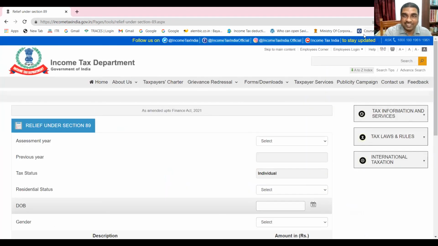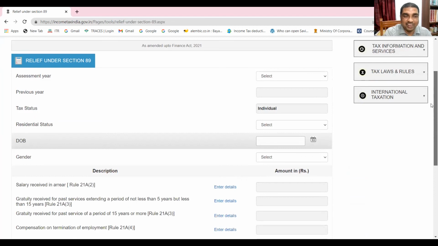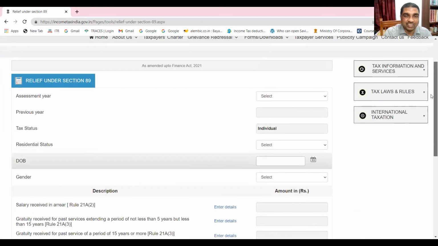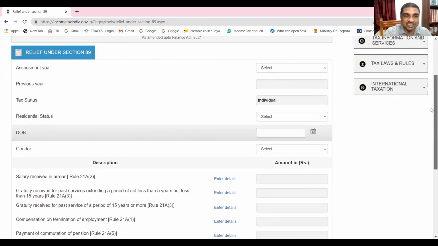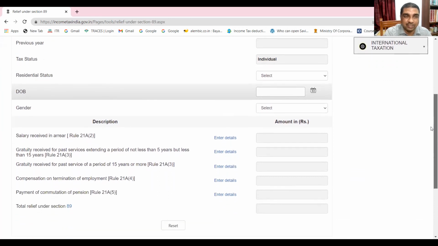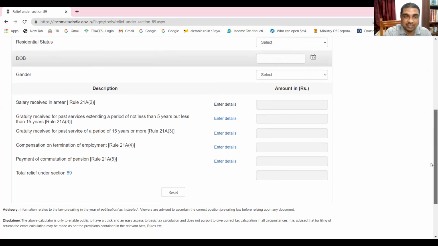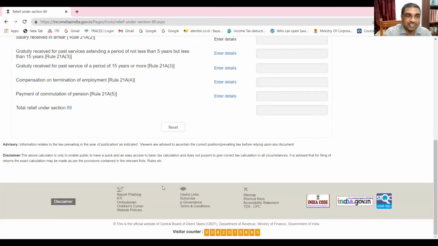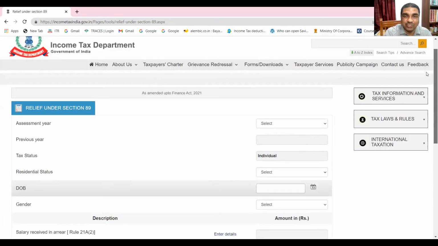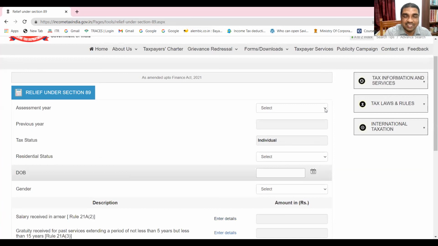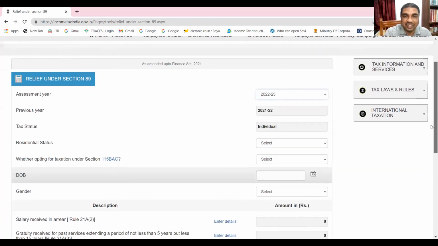If you click here, you can find out how much relief will be allowed to you. You see, it asks for assessment year, previous year, tax status, residential status, date of birth, gender, and salary received in arrears. Then you have to give the details for which years and how much you have received, and then it will give you the relief under section 89. It will be automatically calculated. Is it not a useful thing? Yes, sir. Okay.